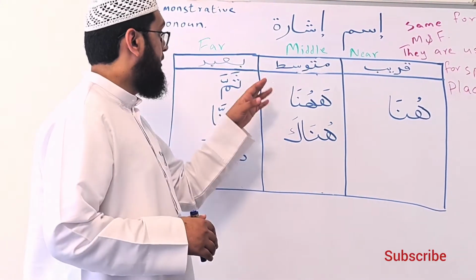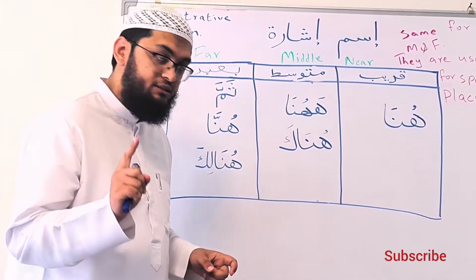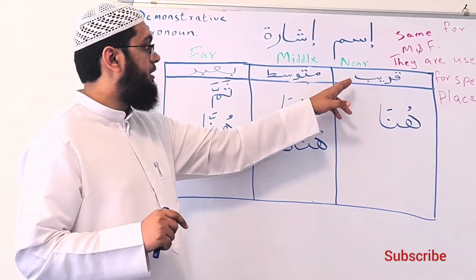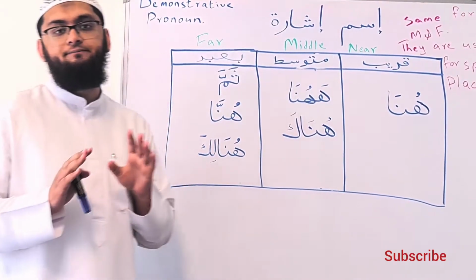Then we have Mutawassit, that is middle. So the distance of that thing or person is between far and near. Again, this will also be according to the speaker.